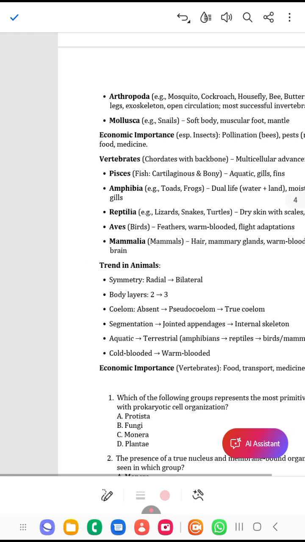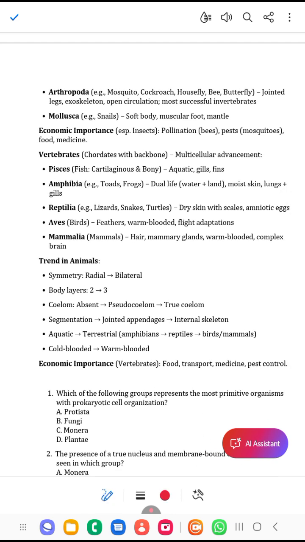And we have trends. We have radial symmetry and bilateral symmetry. Let me quickly explain symmetry. In radial symmetry, it means that if you cut the organism from every side and for any part, it will still be in equal halves, but in bilateral symmetry you must cut it from the middle. So we have warm-blooded and cold-blooded.